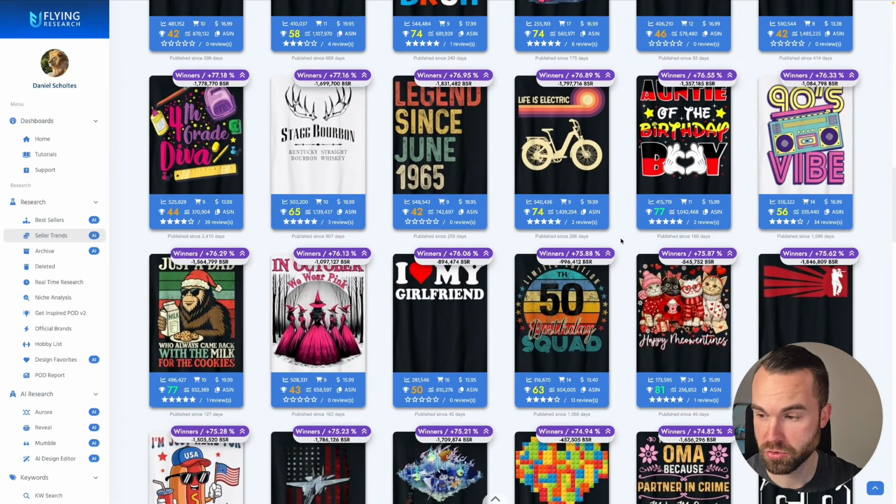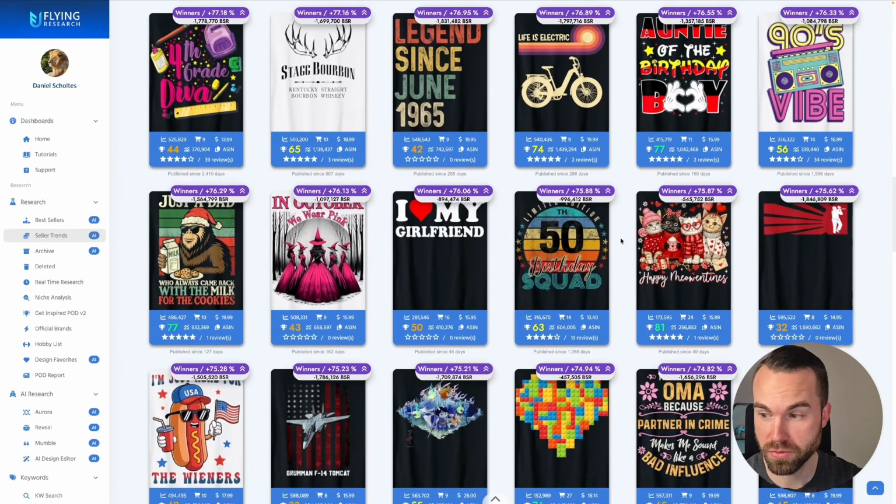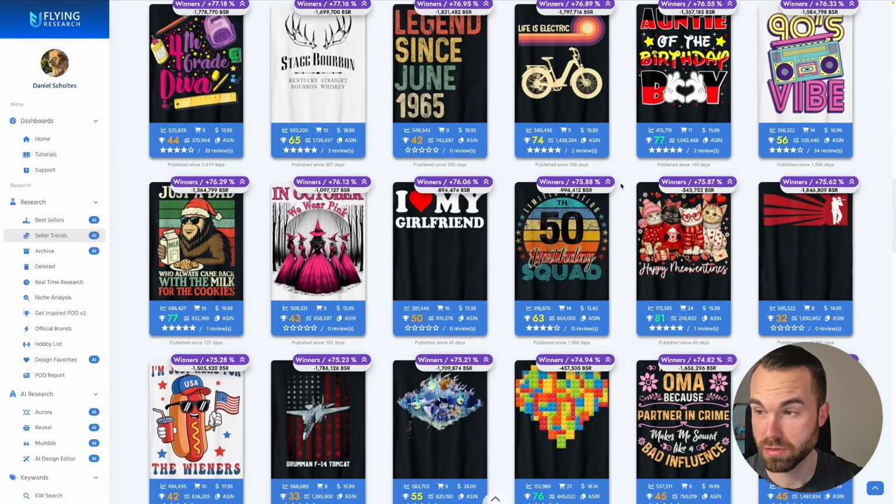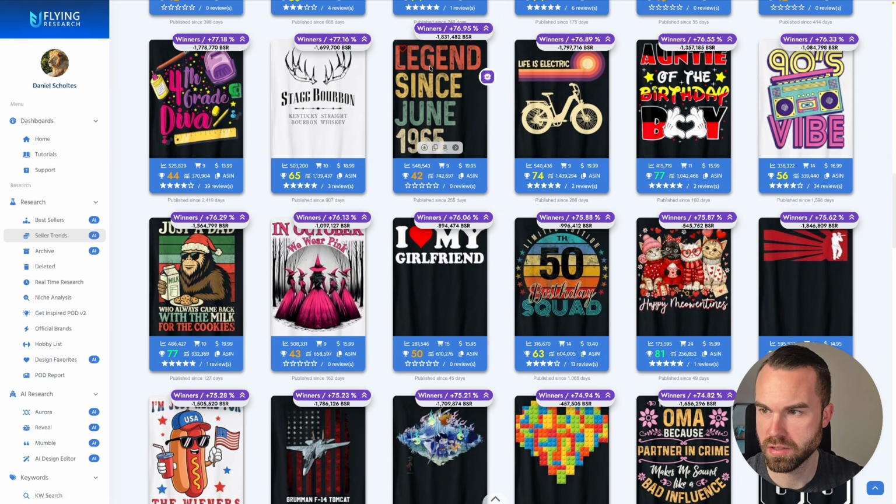Now when I check for trends, I would always take a look at the design of course, but also on this published date right here. You can see it under the design itself. So if it was published like a long time ago, it's not really a current trend. Then just take a look at the design itself. And yeah, this one for example that says legend since June 1965. Well, that's not really a trending design, that's an evergreen.